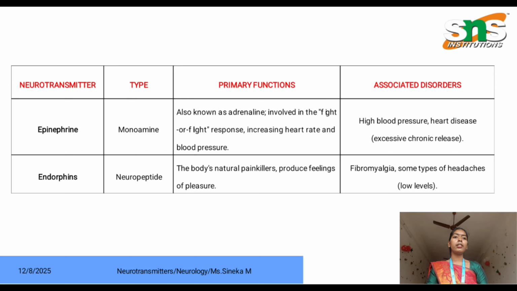Next is endorphin, a neuropeptide. It is the body's natural painkiller and produces feelings of pleasure. The associated disorders are fibromyalgia, which will cause muscle pain, and some types of headache.